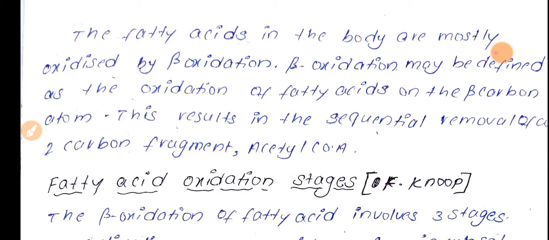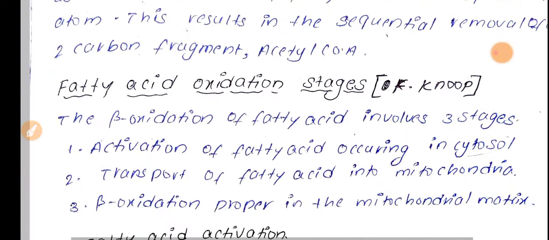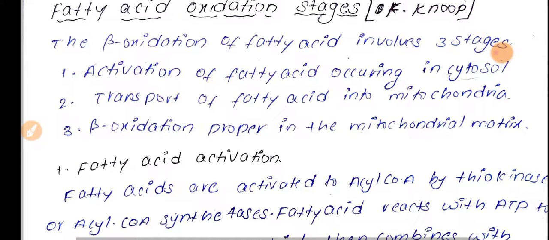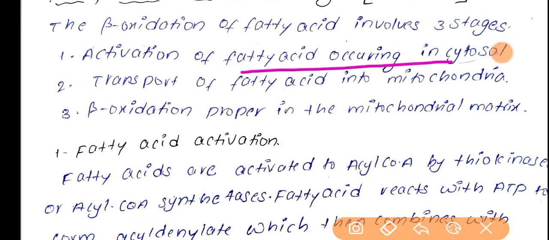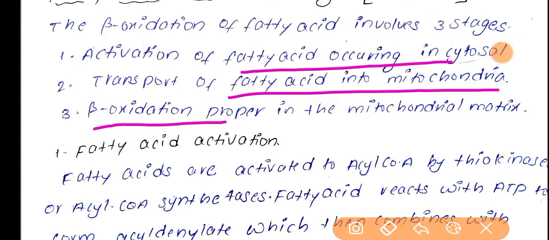The first step is activation of fatty acid in the cytosol, the second is transportation of fatty acid to the mitochondria, and the third step is beta oxidation proper in the mitochondrial matrix. These are the 3 major steps.